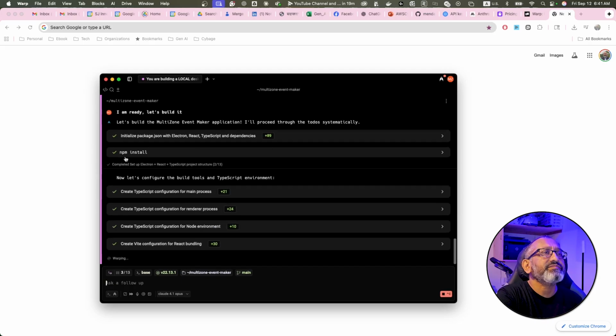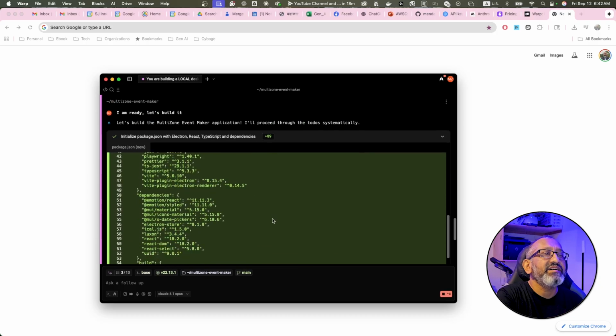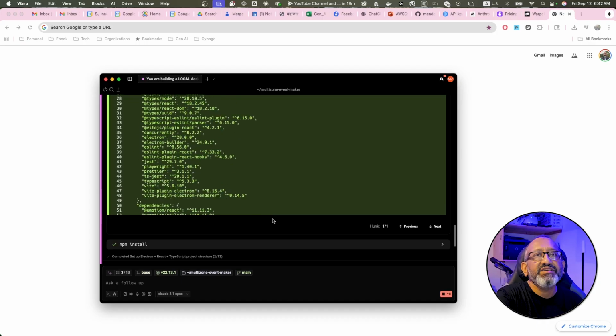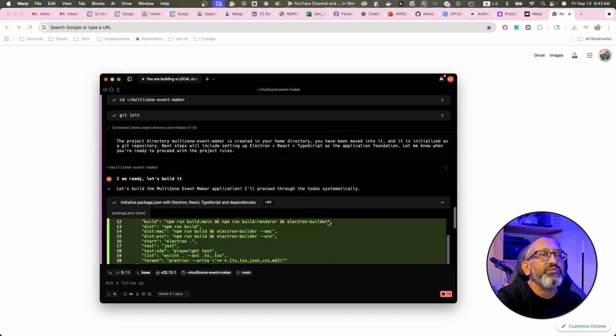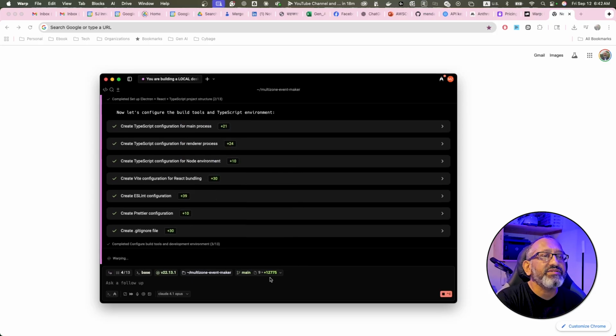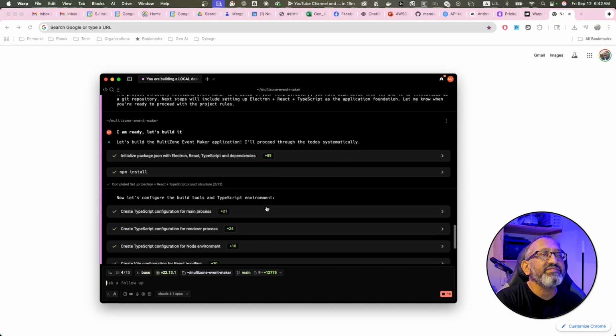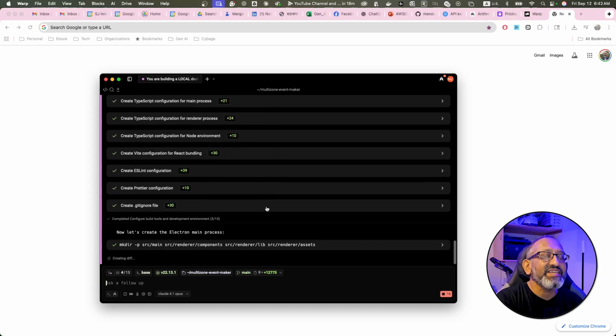So what it did, it initialized. It had 89 lines here. If you want to look into that, you can see all these lines here, and there are 89 of them. If you want to go deeper into understanding what those are, you get to see it, and it tells you how many lines it's actually building. So I can see it already has built in aggregate 12,775 lines, which is very interesting because if I add all of them, it doesn't say that. Maybe this includes all the thought process as well.